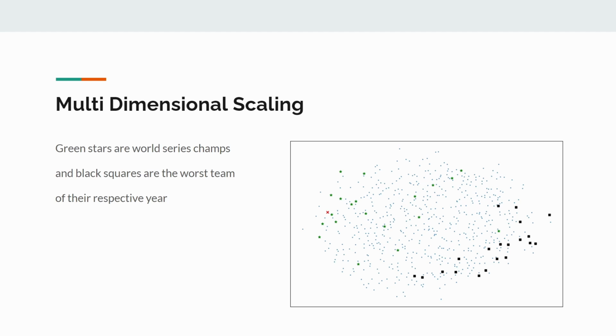I'm not sure why they're that low, but maybe they got really hot at the end of the season, just won closely contested games. But also, we're reducing 21 dimensions down to 2, so there's going to be some tough things to plot when we're looking at all these distances, trying to smush them down into 2 dimensions. So it could just be a victim of that, or the evenly weighted stats.